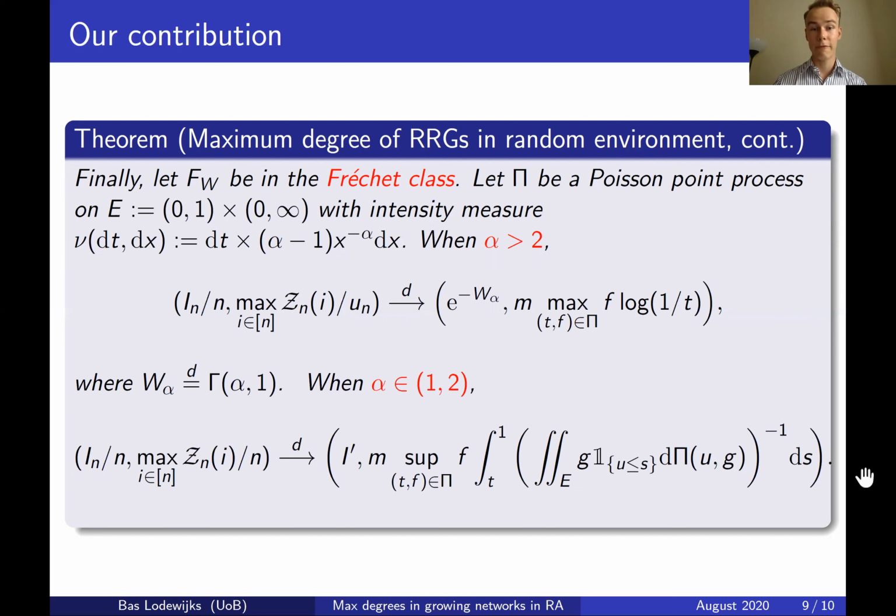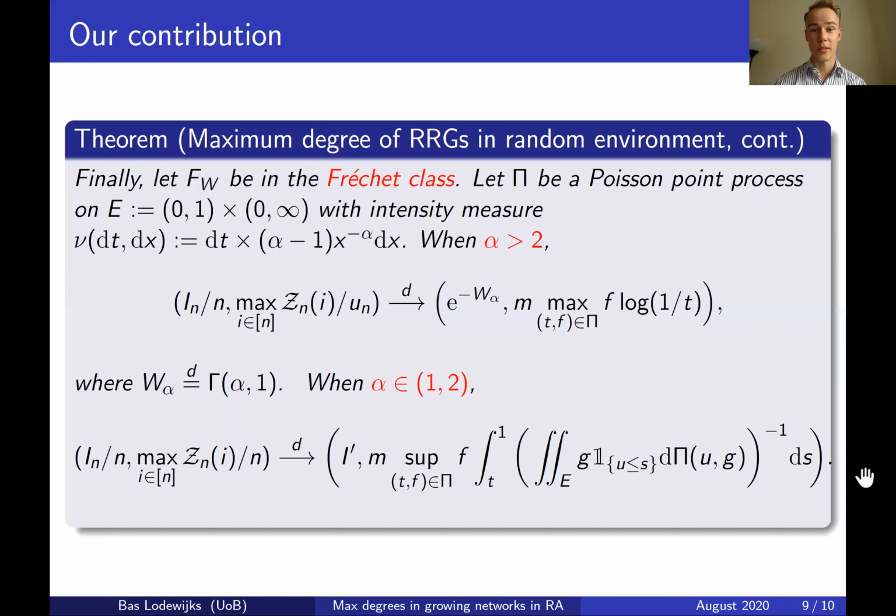And then finally, when alpha is in between 1 and 2, we see strikingly the exact same behavior as for the preferential attachment model. And this is due to the fact that in this regime, where the mean is infinite, then the influence of the random environment is much, much stronger than the preferential attachment mechanism. And therefore, the preferential attachment model basically behaves like a random recursive graph. It just ignores the presence of the in-degree in the attachment probabilities and behaves exactly or almost like a random recursive graph.